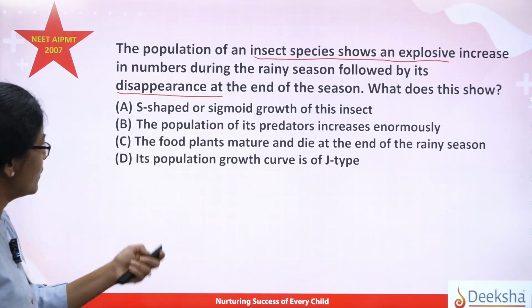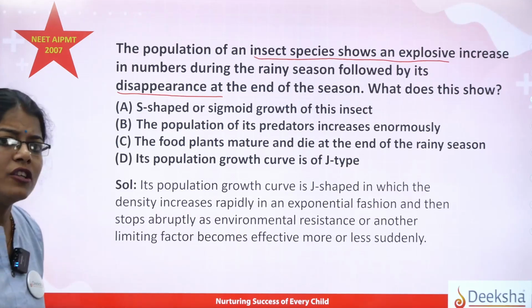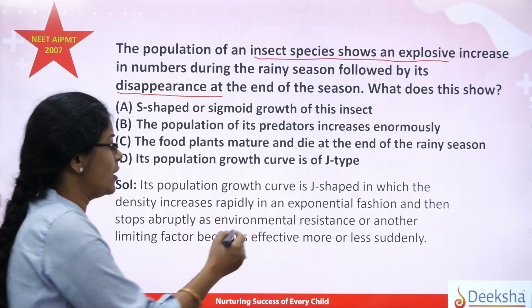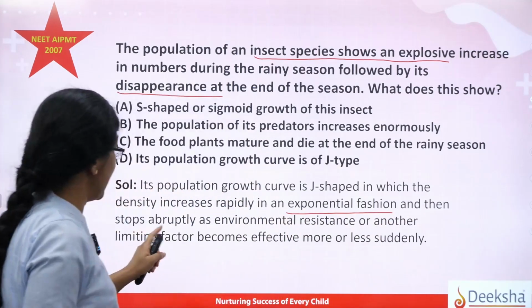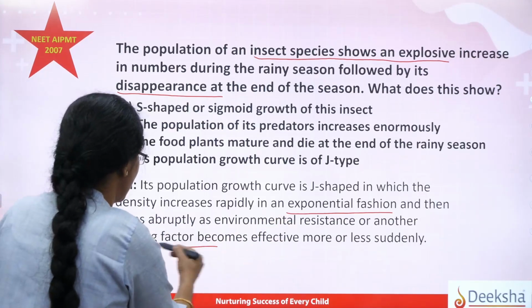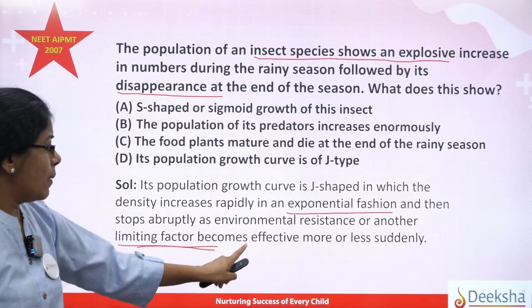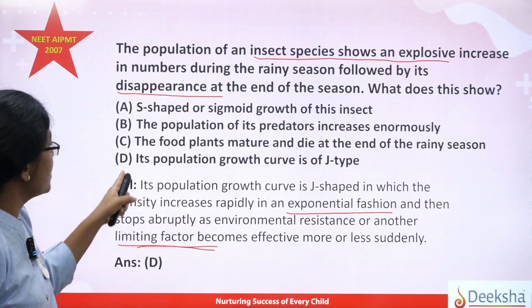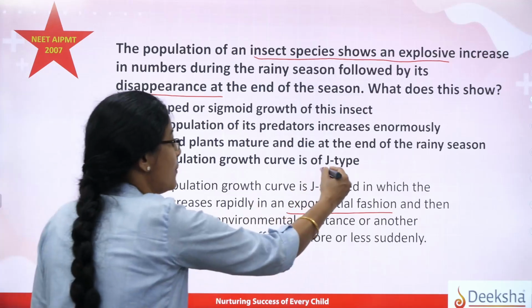The curve shown here is the J-shaped growth curve, because the density increases rapidly in an exponential fashion, and then abruptly, as the environmental resistance or any other limiting factor, it can be resources, becomes effective more or less suddenly. So the type of curve you get here is the typical J-shaped growth curve.